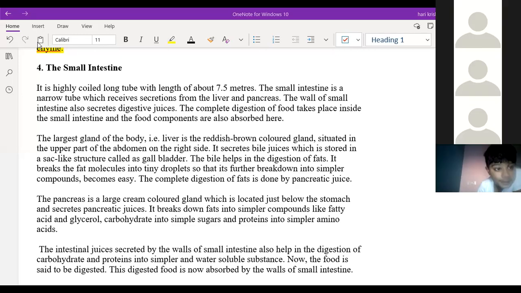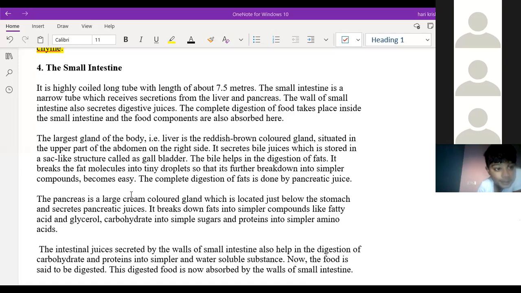Yes, sir, sorry. The small intestine is there, right? It is almost 7.5 meters long, and it secretes many digestive juices. Actually, the intestinal juice contains enzymes like maltase, sucrase, and lactase.